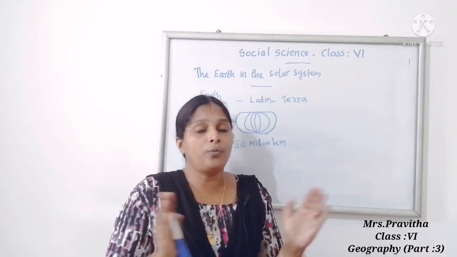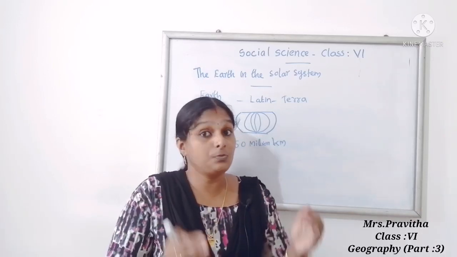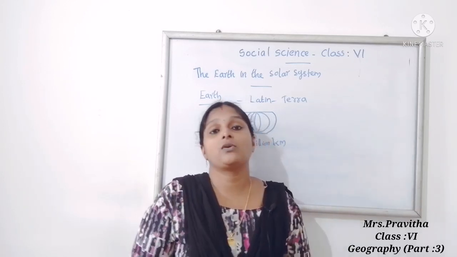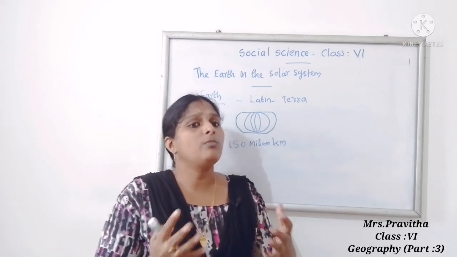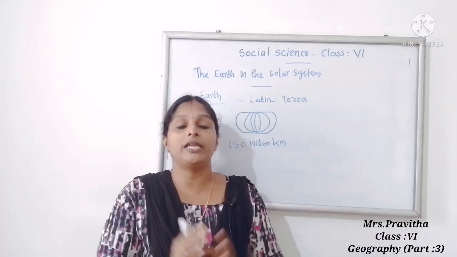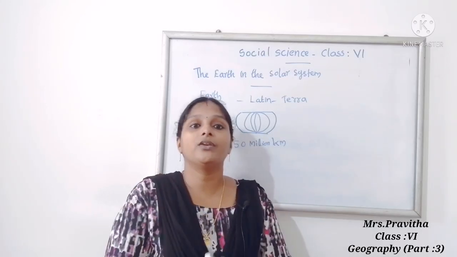So now, no problem. Our relative position, the distance from the Sun, is perfect for maintaining life. So our Earth is called a unique planet. And one more reason we can tell: our Earth is surrounded by a huge layer of air.